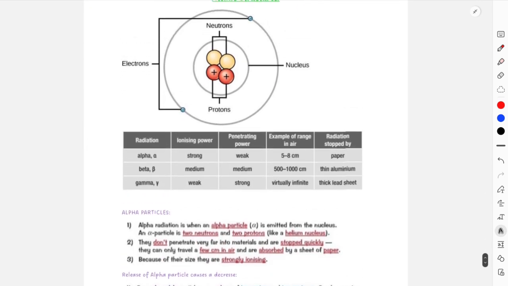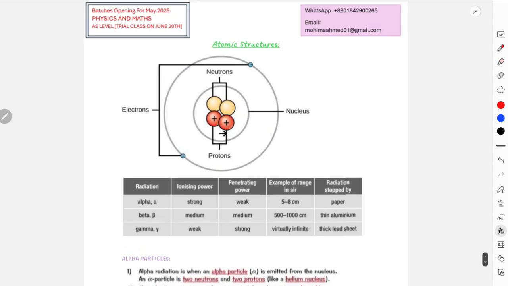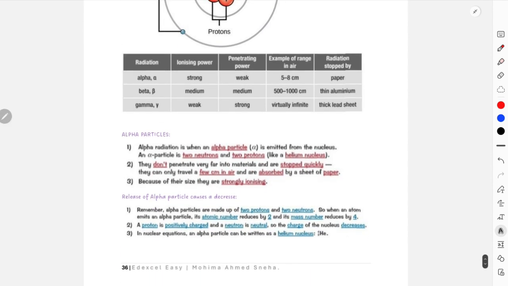Now in atoms, I will not explain anything from this part. Obviously, the nucleus is composed of protons and neutrons. Protons are positively charged and not mobile. Only the electrons are mobile. Electrons are negatively charged. Neutrons don't have any charge of their own, but they have mass. Protons have mass, electrons do not have mass.